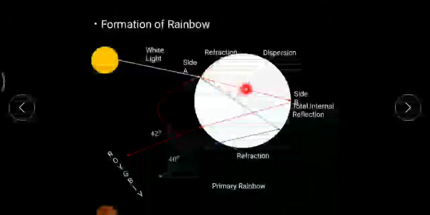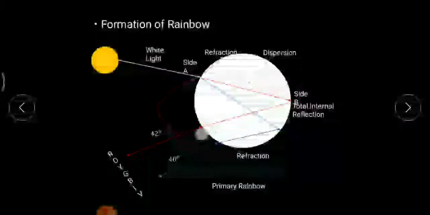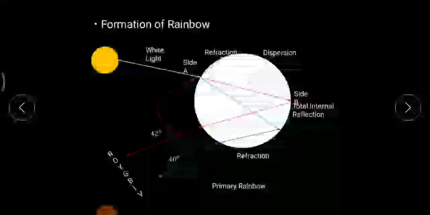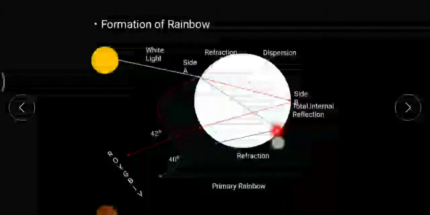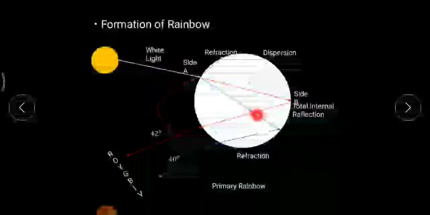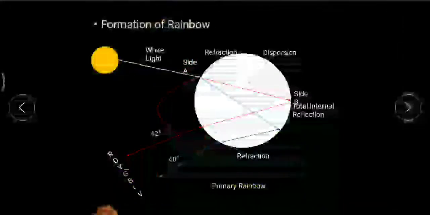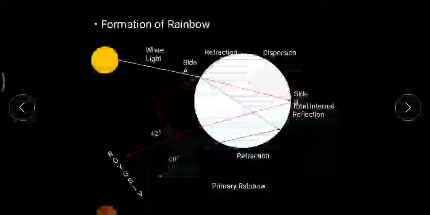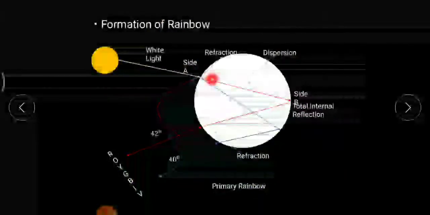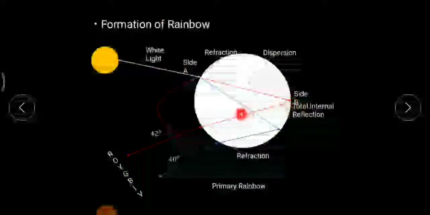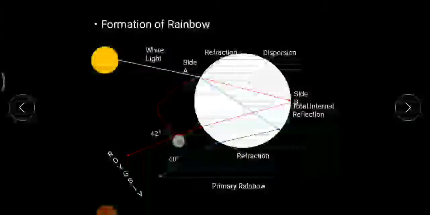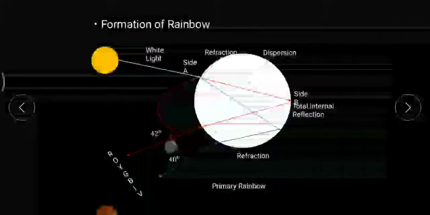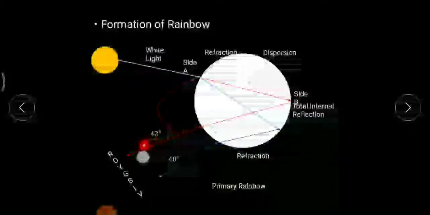So this light bending would be in this manner, and again with the same emphasis, violet light bending would be in this manner. And it will travel into these water droplets, and at side A, this portion is side A and this portion is side B. At side A, refraction, and when the ray of light after total internal reflection will emerge out from side B, here it will bend away from the normal.